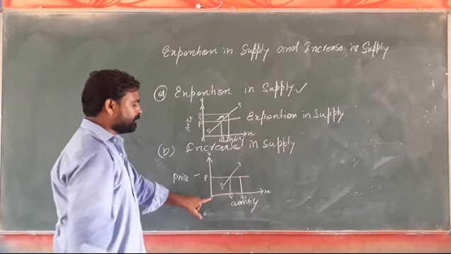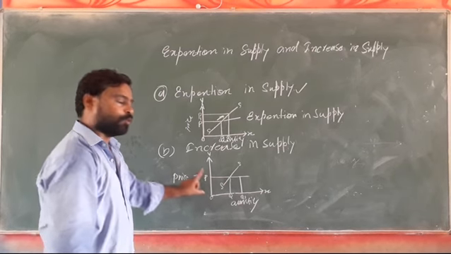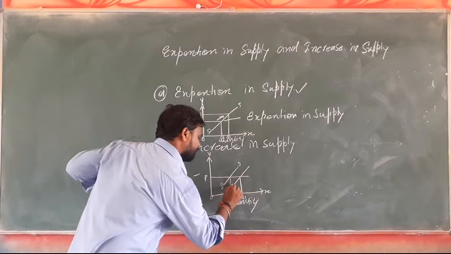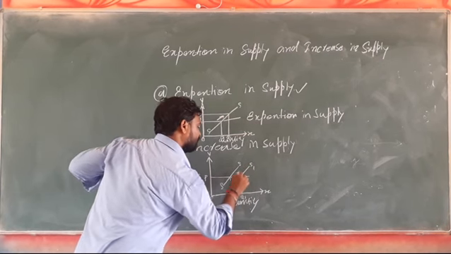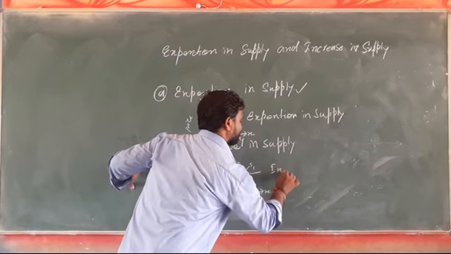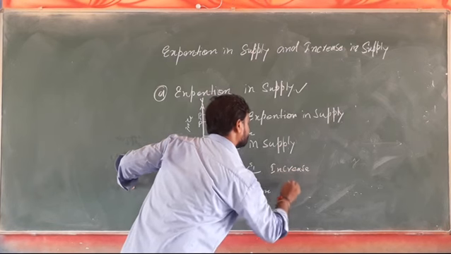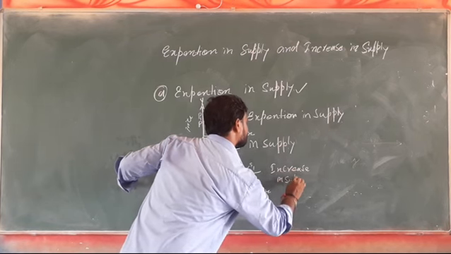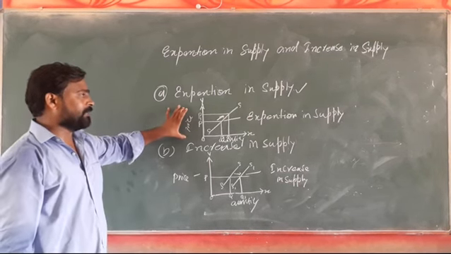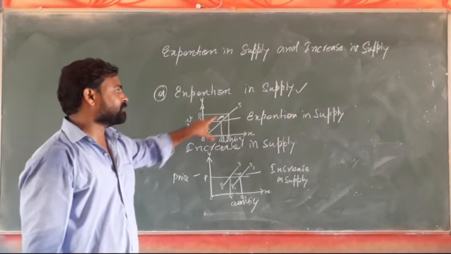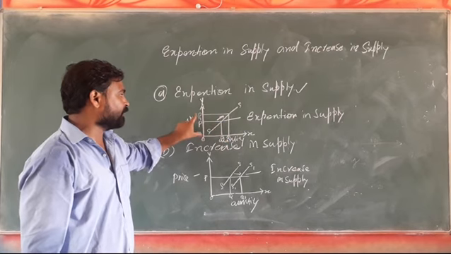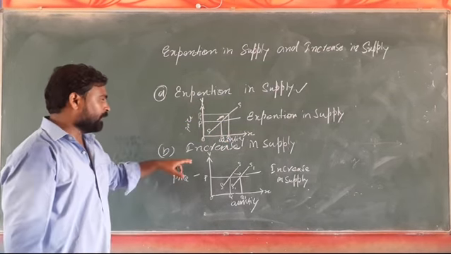Now the supply has increased from OQ to OQ1 at the same price OP. Now we have another supply curve S1. The supply has increased and now it will be known as increase in supply. Here you can see in the first case, the expansion in supply, the supply curve SS has not shifted. The supply has increased as a result of increasing the price of the commodity.